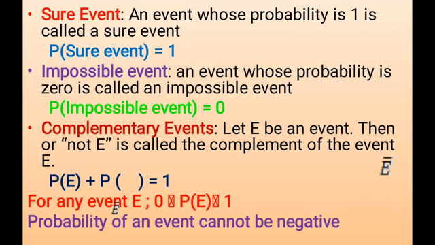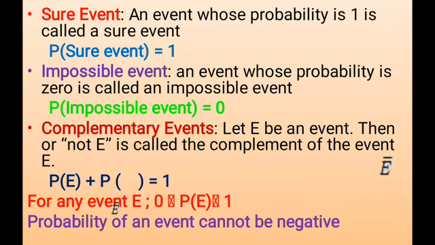Let E be an event, then not E, E with a bar on the top, is known as E complement. They are known as complementary events. And the probability of an event and the probability of its complement always add up to 1.